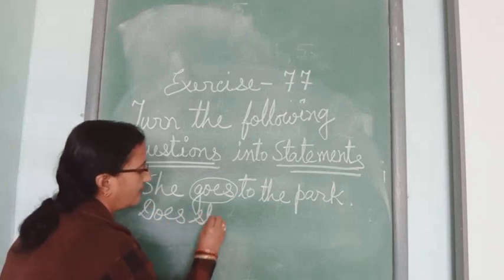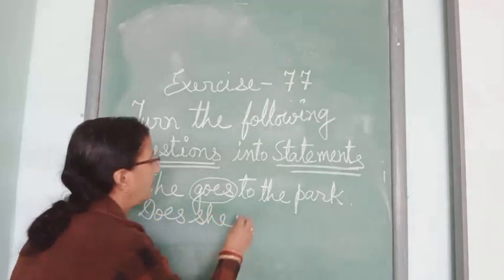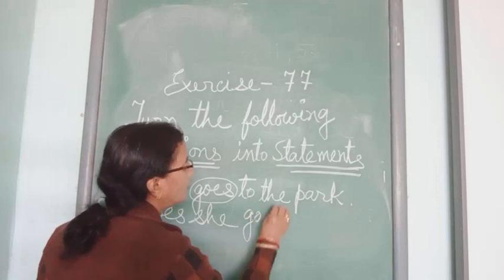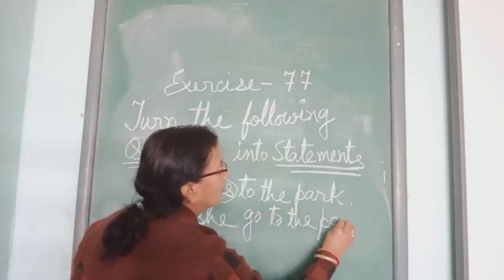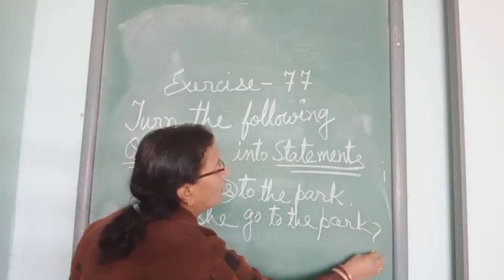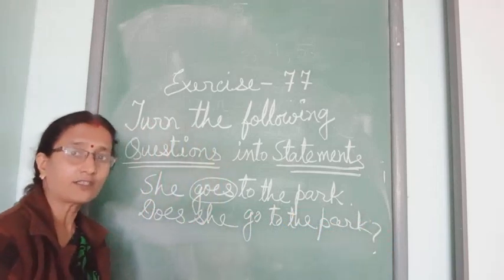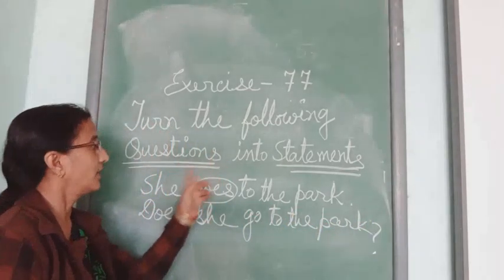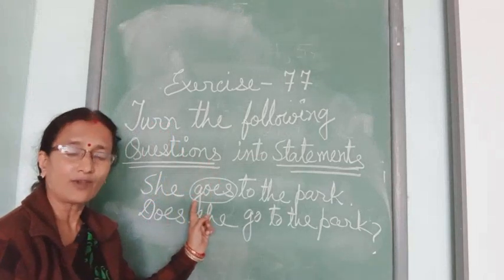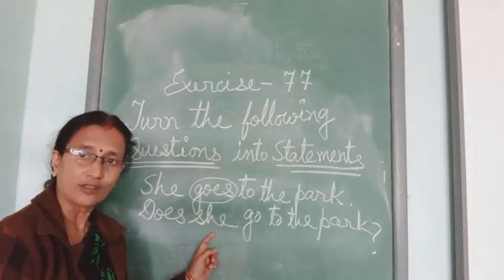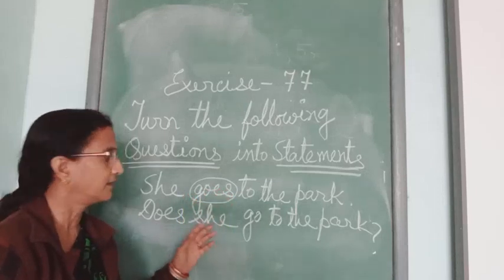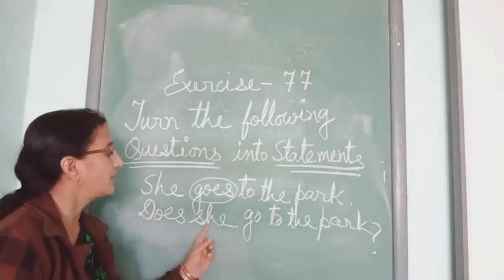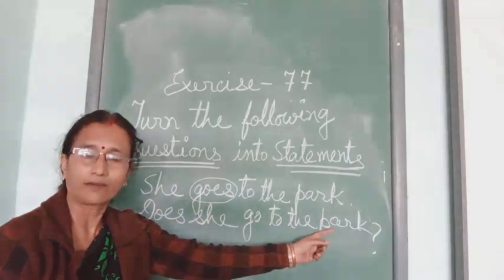Does she go to the park? And this is the question mark. I am giving you the statement first and you are turning it into a question, but it will be the reverse form. See children, does she go to the park?